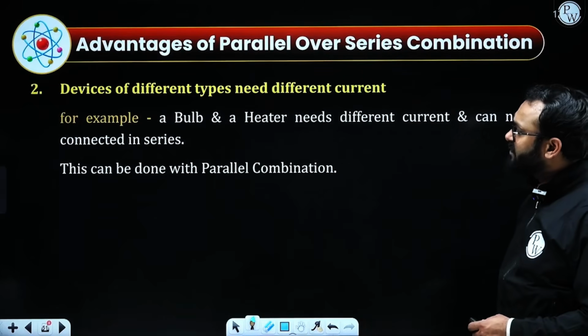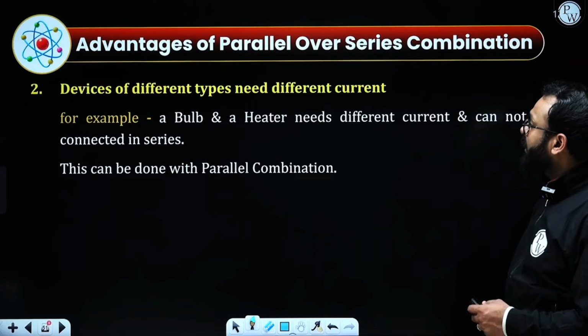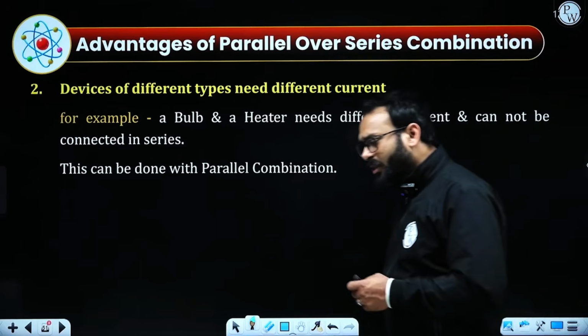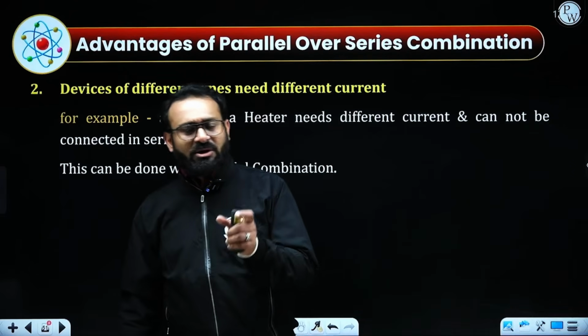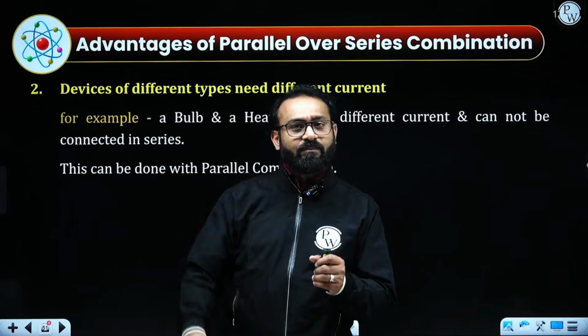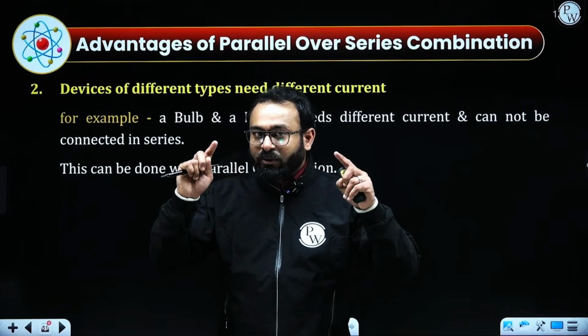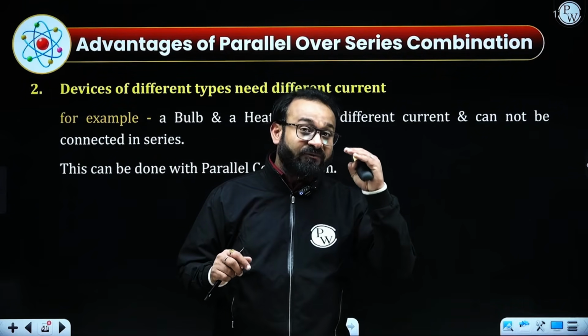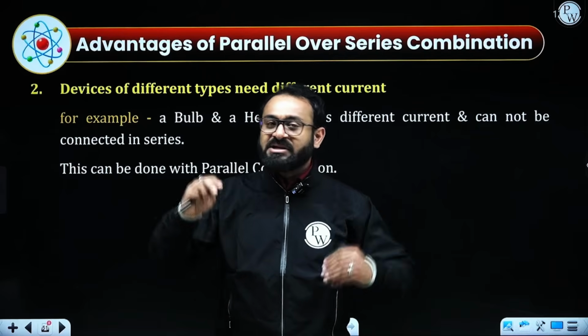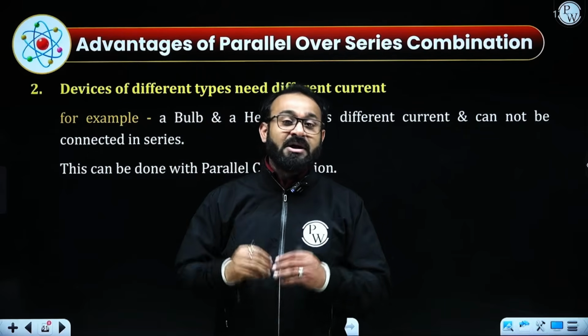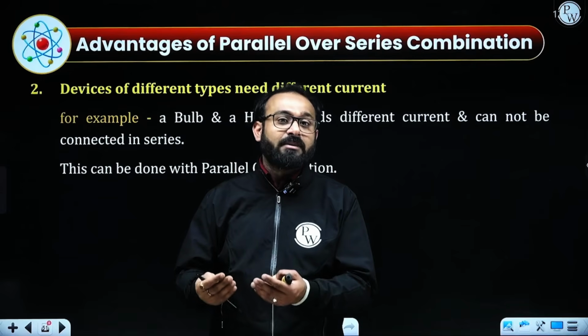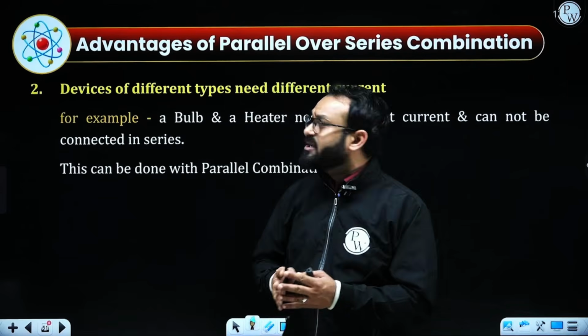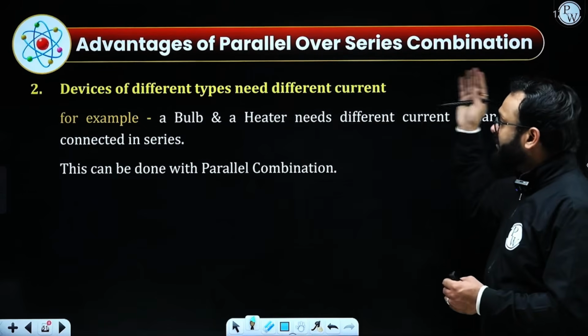The second thing is, devices of different types need different current. Sometimes you are using a tube light as well as an AC. Observe it minutely. The amount of current required for the tube light is comparatively very small as compared to the air conditioner, which consumes a larger amount of current. So devices of different types need different current.